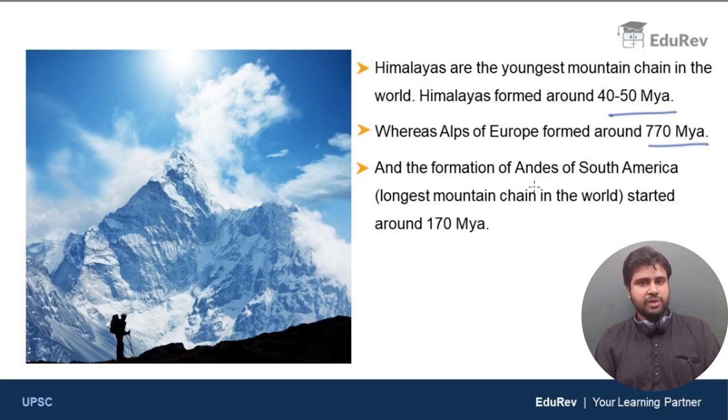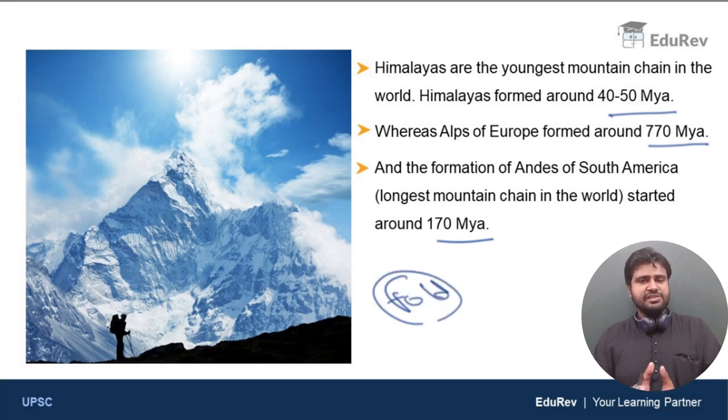And the Andes of South America. Now the Andes have a special distinction here. Andes are the longest mountain chain in the world. From north to south, they stretch more than 7,000 kilometers. The Andes of South America started forming around 170 million years ago. So the Himalayas are the youngest and the highest fold mountains. We have just compared the Himalayas with the Alps and Andes. Both the Alps and Andes are also fold mountains. Fold mountains will be discussed in a separate video under geomorphology, so please don't worry about that.